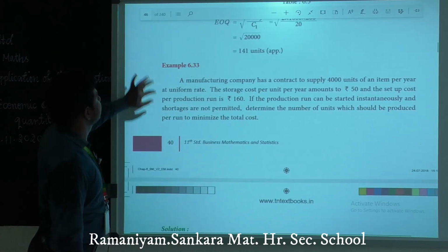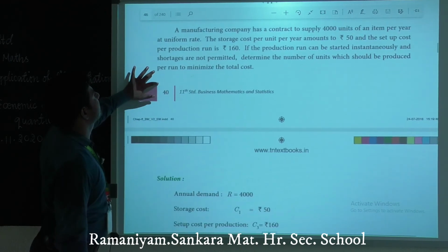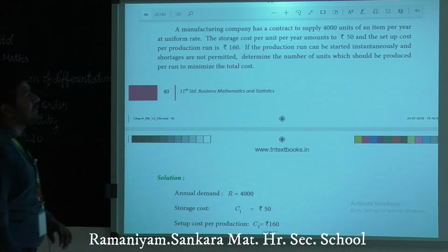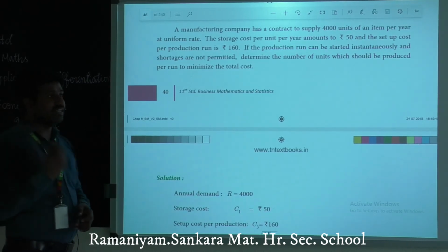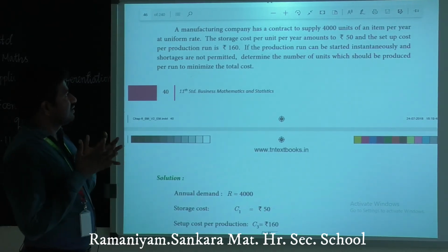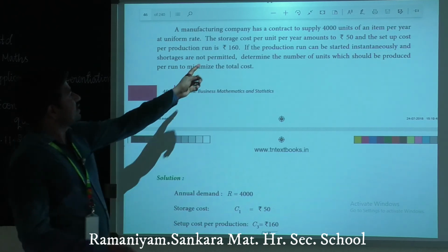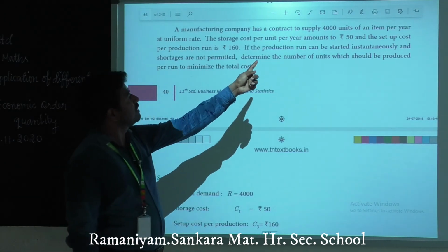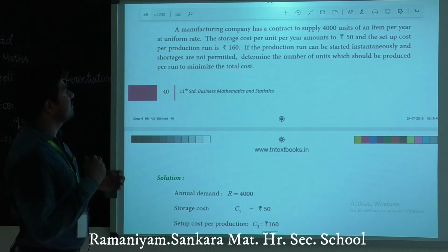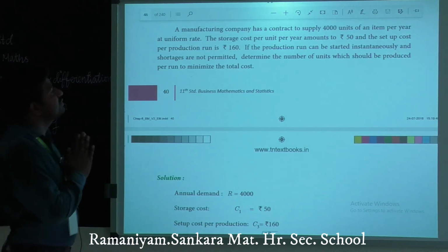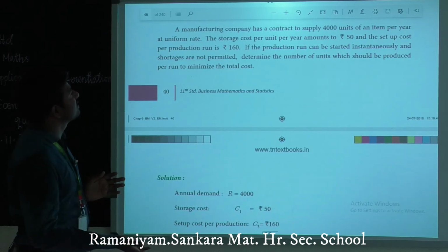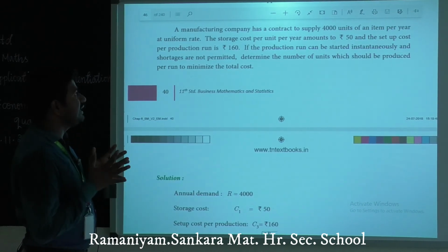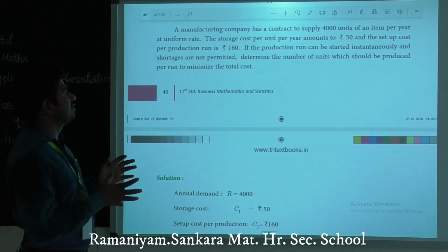Example 33. A manufacturing company has a contract to supply 4,000 units of an item per year at a uniform rate. Every year they contract to a supplier 4,000 units. Okay, the manufacturing company has to supply 4,000 units to a consumer every year at a uniform rate.